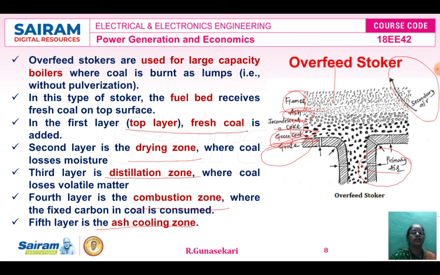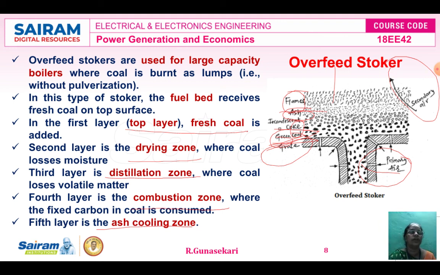So this is the difference between the overfeed stoker and underfeed stoker. Dear student, I hope that in this lecture video you clearly understand the fuel combustion process. Then what is the fuel combustion equipment? Equipment is nothing but a stoker, and then the different types of stoker. Under the classification of the stoker, we studied only the overfeed stoker and underfeed stoker.